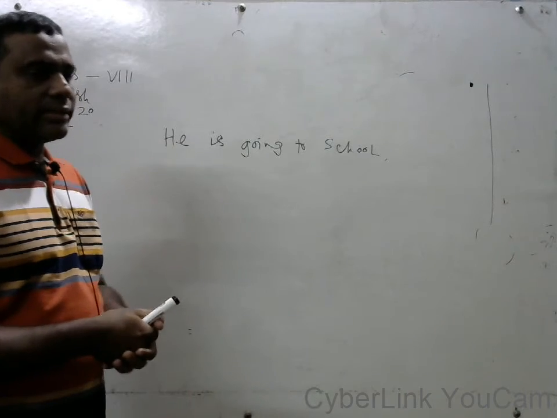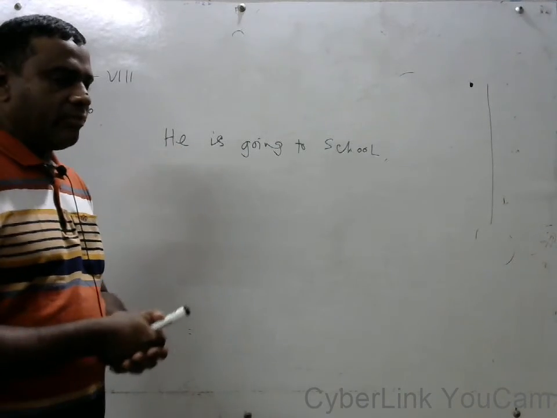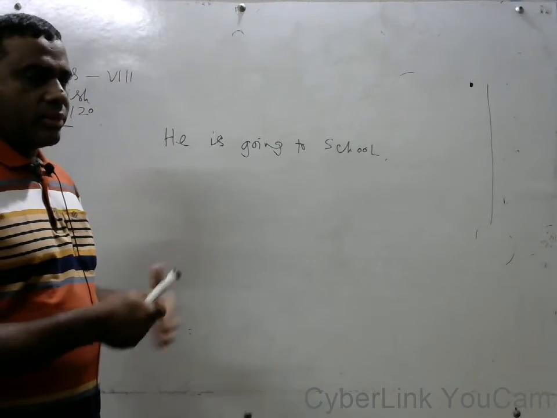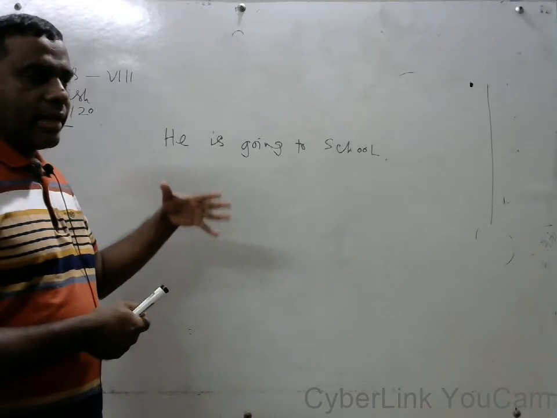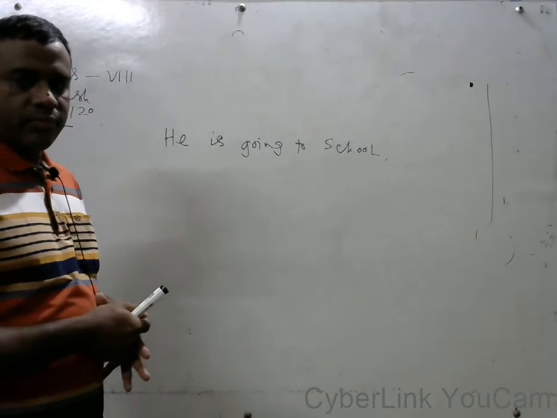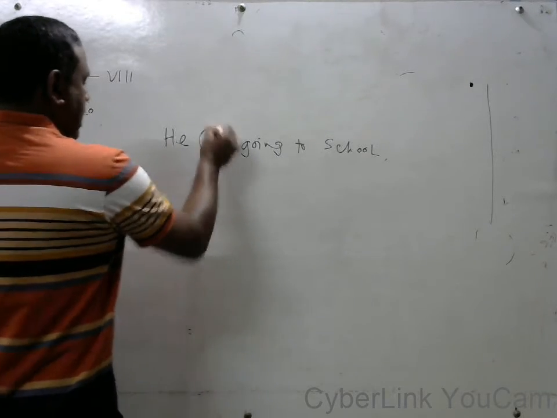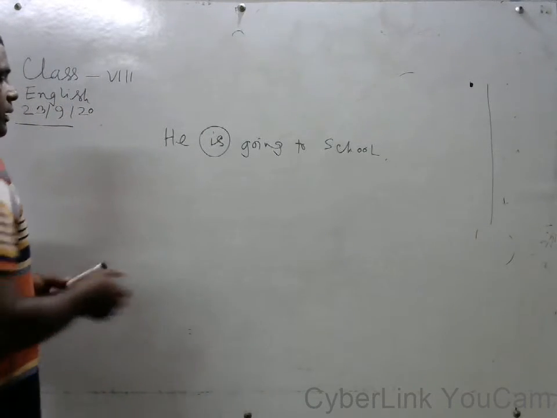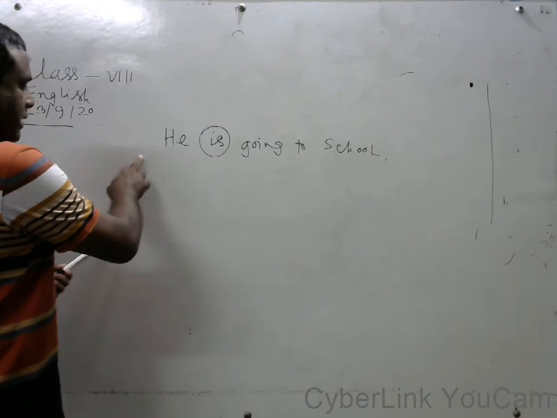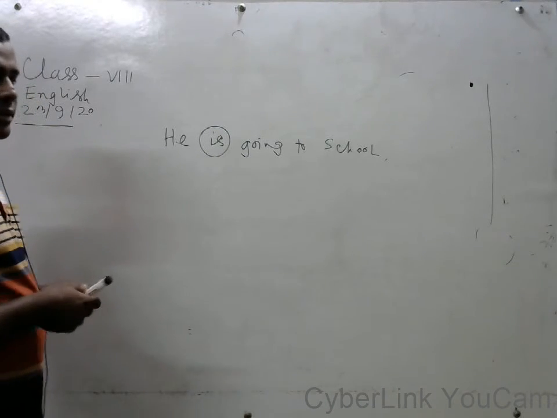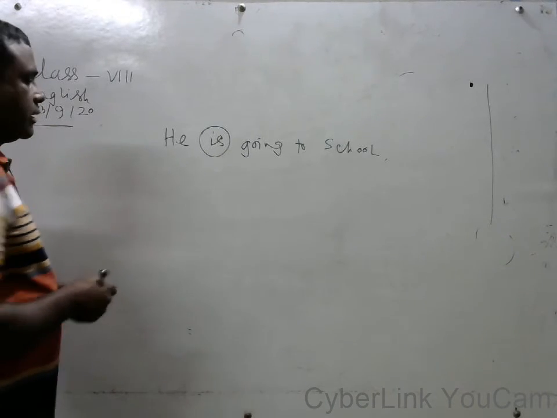If the sentence is affirmative, that time you have to change it to negative interrogative. Suppose here is an affirmative sentence, and you have to take the auxiliary verb before the subject in negative form. Okay?